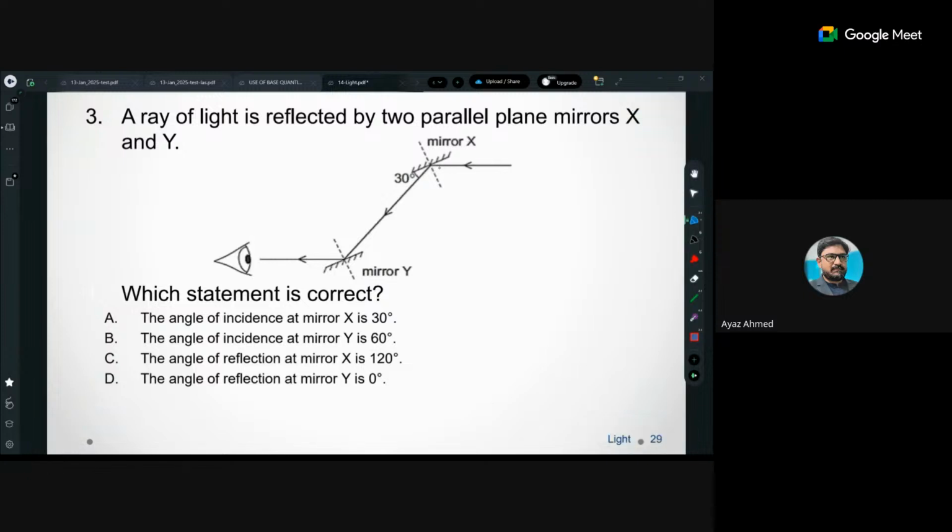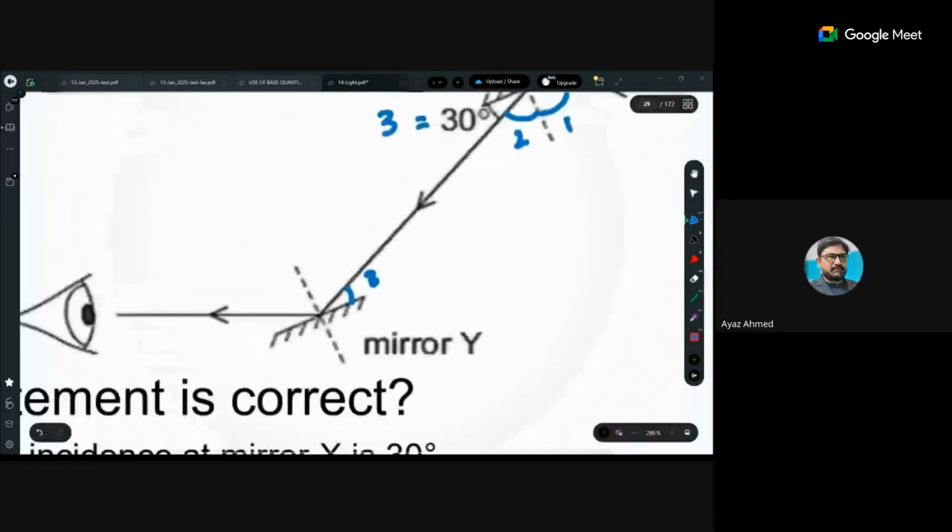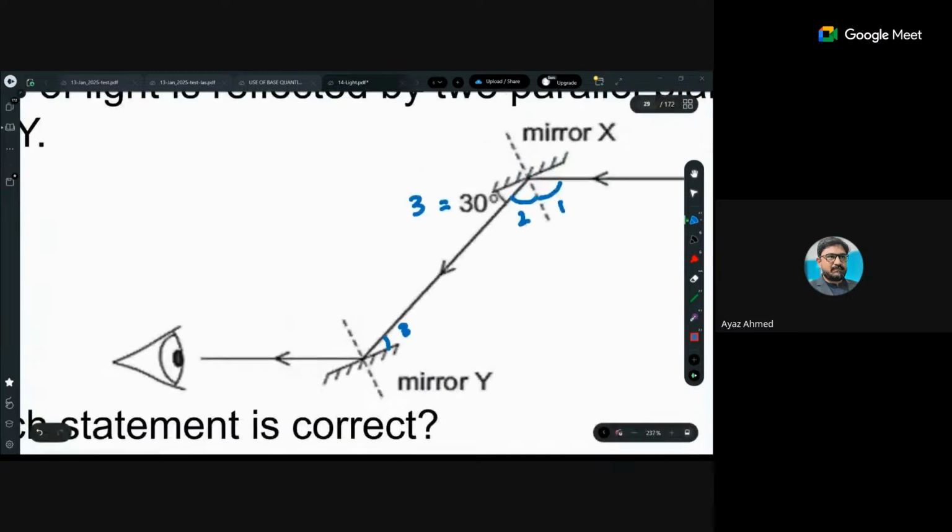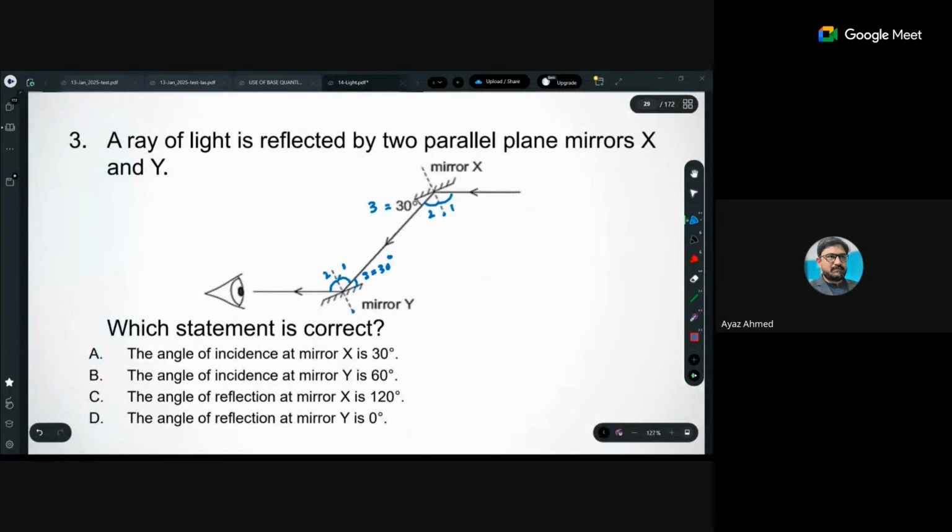देखो mirror X पे, if I just say this is your angle 1, this is your angle 2, ठीक है? And this is 30 degree. Let's say it is angle 3. So this 30 degree will be where? Here, है ना? So this is 3. Just see that these are the alternating angles. Yes, this will be 30 degree. If this is 30 degree, this line and this line are parallel. So this will be equal to your angle 1 and this will be equal to your angle 2. You got the point?